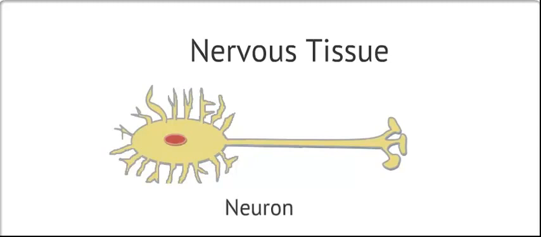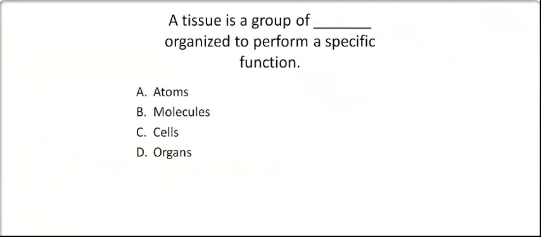Now, time for some questions. A tissue is a group of blank, organized to perform a specific function. Is it atoms, molecules, cells, or organs?